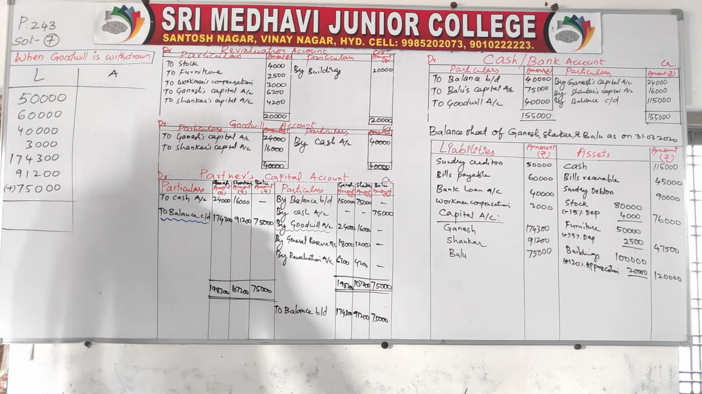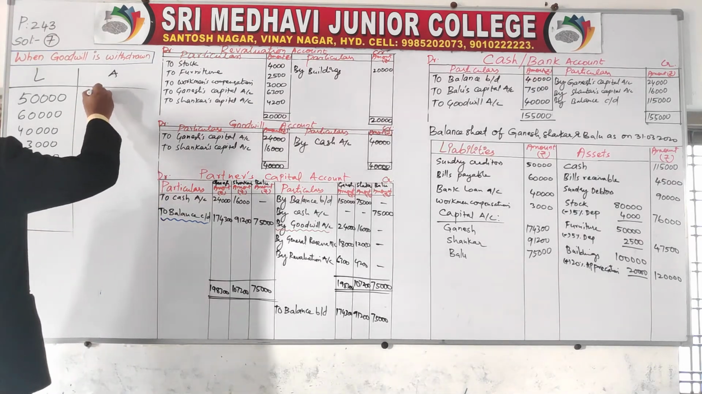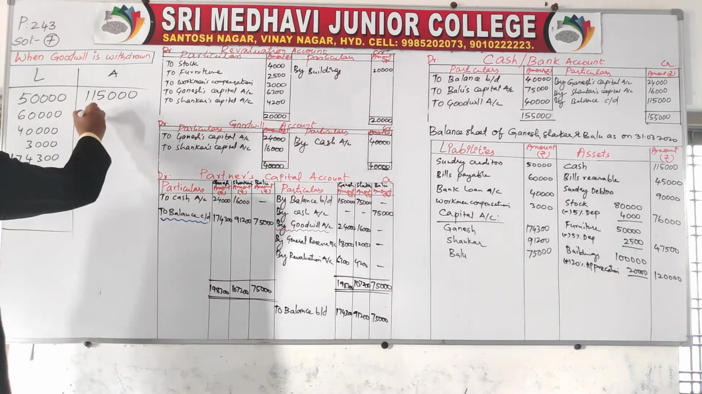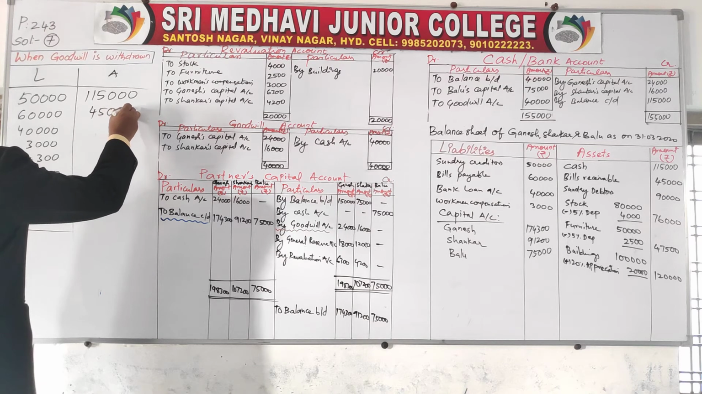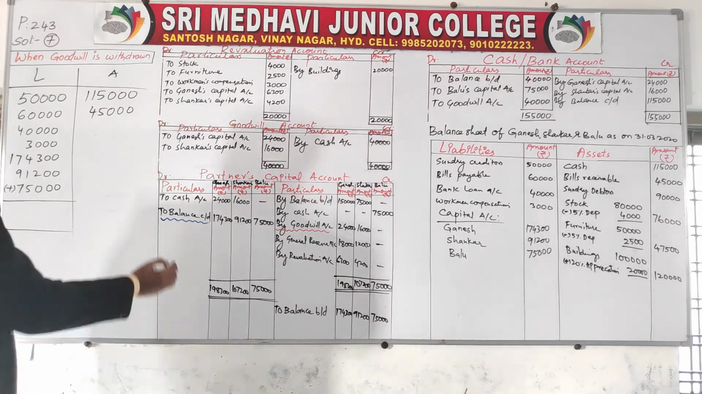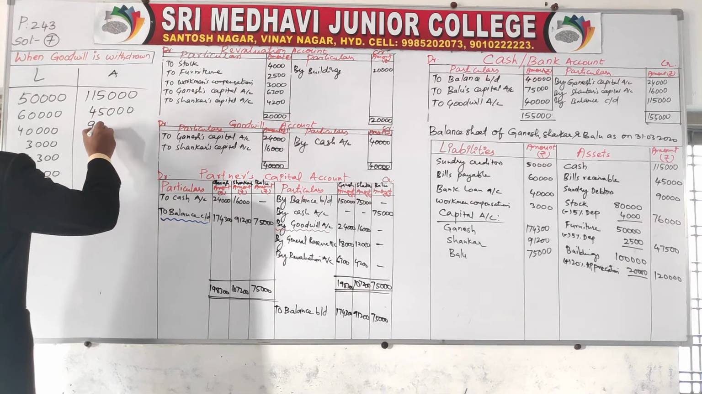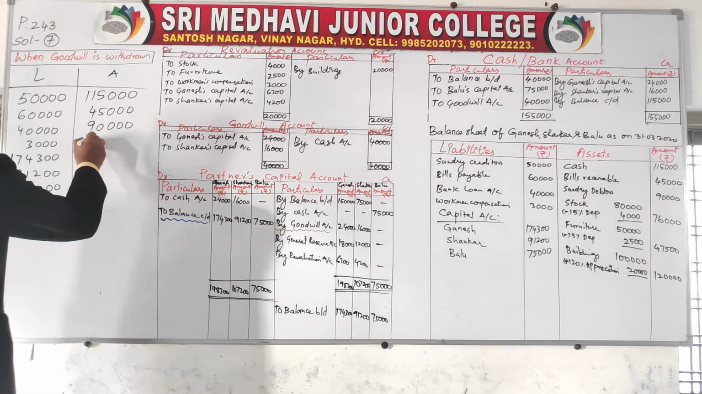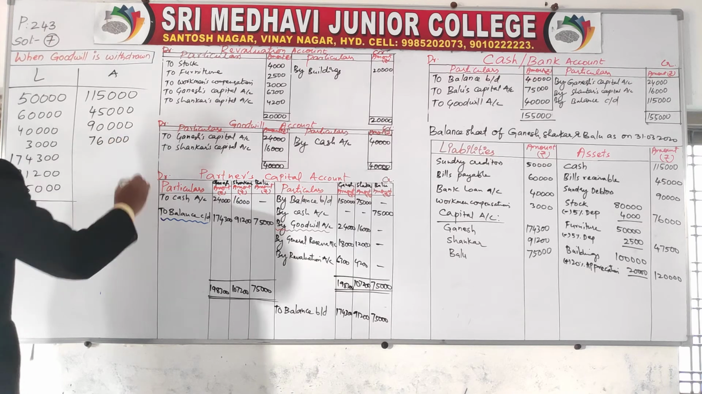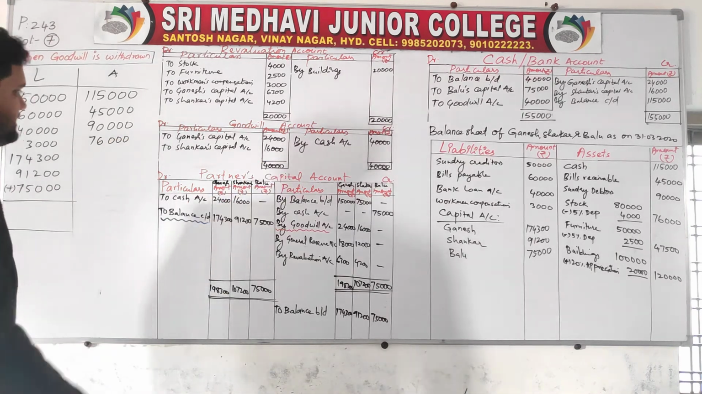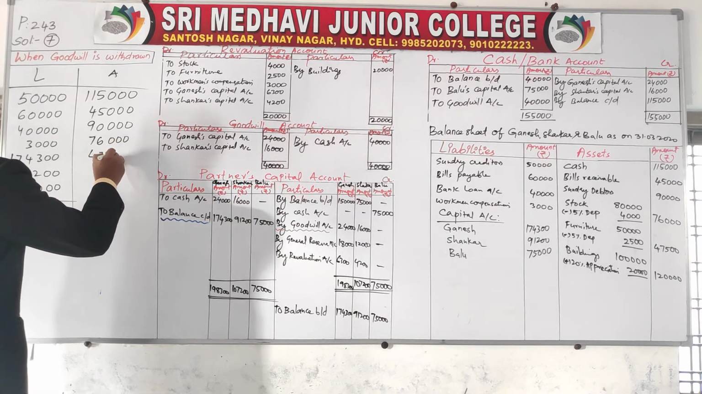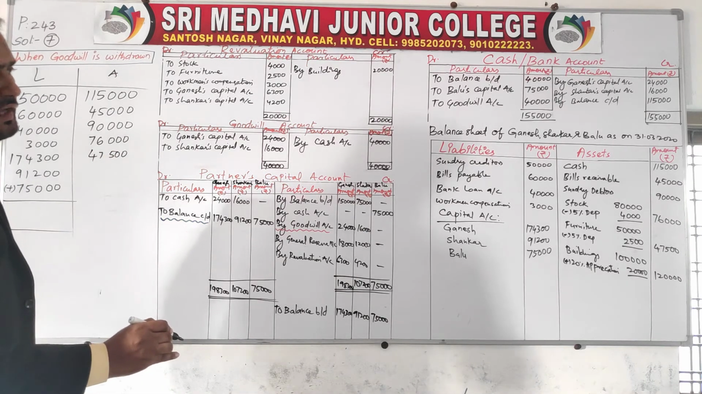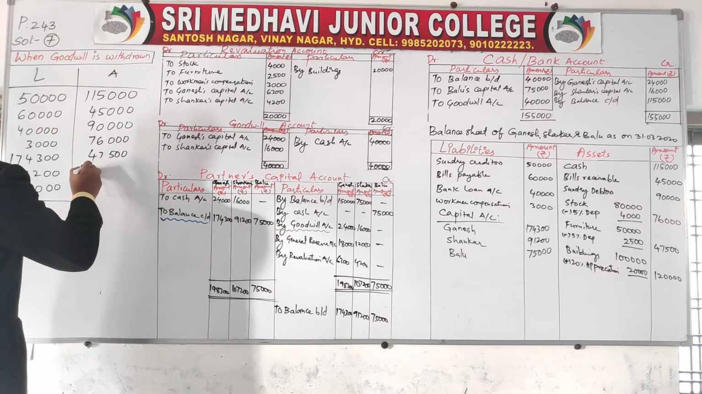What about the asset side? 1,15,000 for cash. Bills receivable 45,000. Sundry debtors 90,000. Stock 76,000. Furniture 47,500. Now buildings 1,20,000.